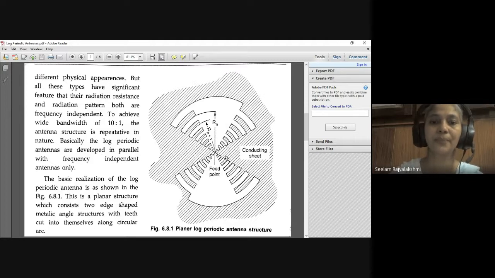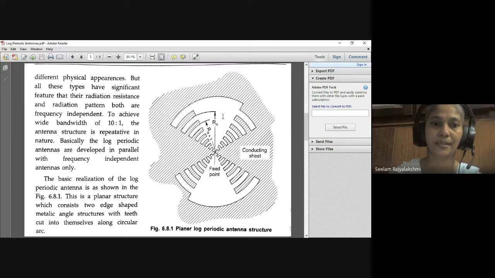So this is the planar log periodic antenna. This is the structure of the planar log periodic antenna. Here this is the conducting sheet, and this is the feed point at the apex or vertex. Along the radius we can observe a teeth-like structure.